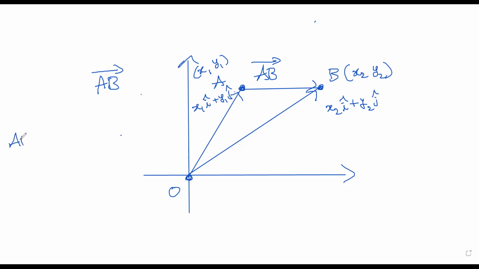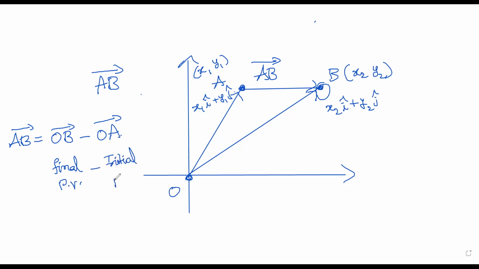And now AB bar can be written as the final minus initial point. Final position vector is OB bar. That is the final point. B is the final point, A to B I'm reaching. OB bar minus OA bar. Like this one can remember. This is very simple: final position vector minus initial position vector. So this is the first part you have to know.